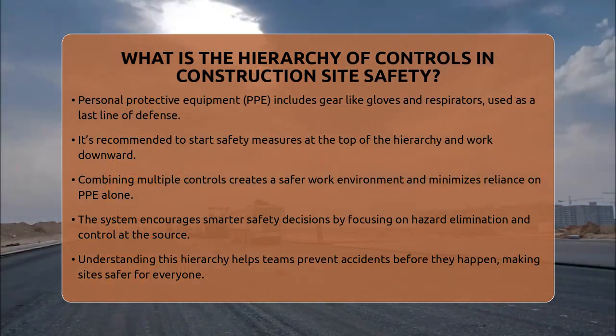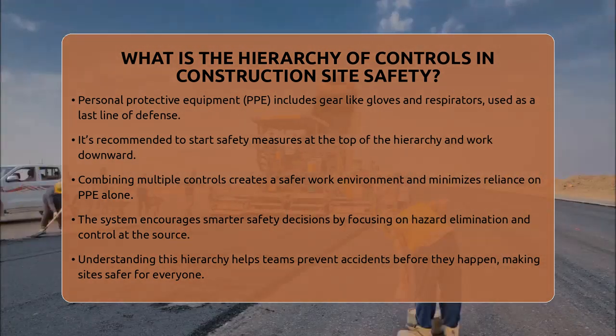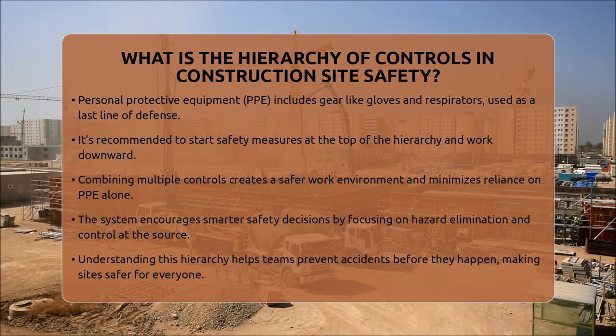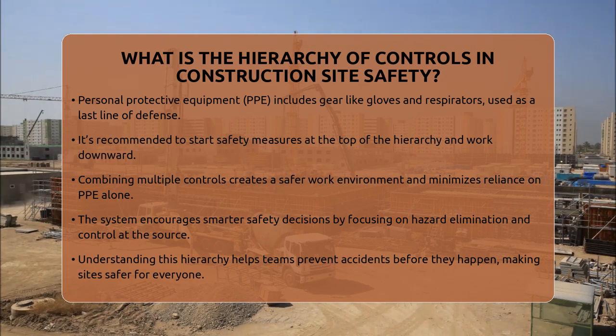When managing safety on a construction site, it's best to start at the top of this hierarchy. First, see if the hazard can be eliminated. If not, look for safer substitutes. Then add engineering controls, followed by administrative measures, and finally, ensure workers wear the right PPE. Combining these methods creates a safer environment for everyone.